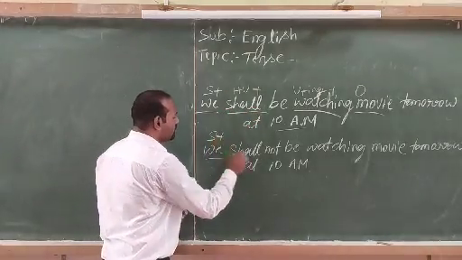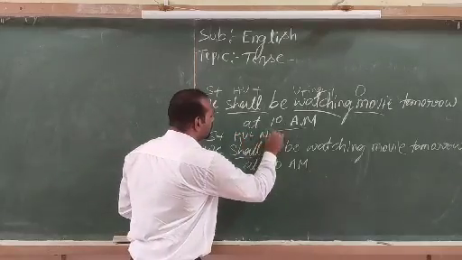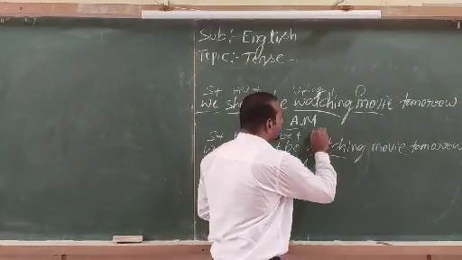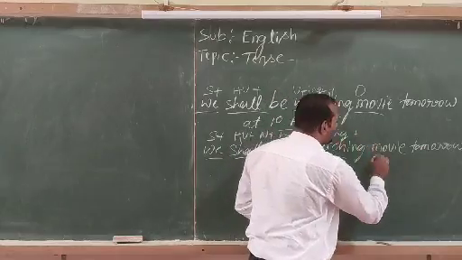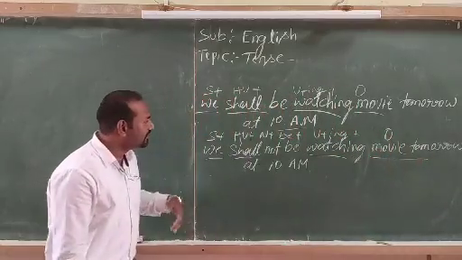Here we stands for subject, shall plus not plus be is the helping verb, and watching stands for verb plus ing, and the rest of the sentence is called the object.